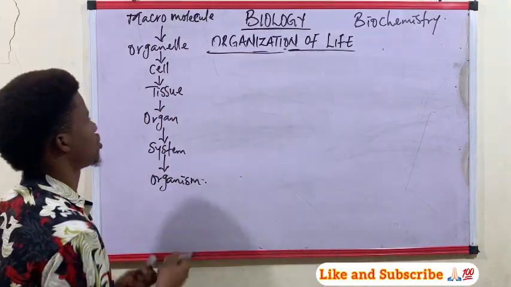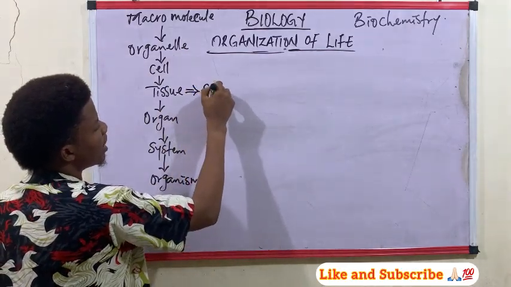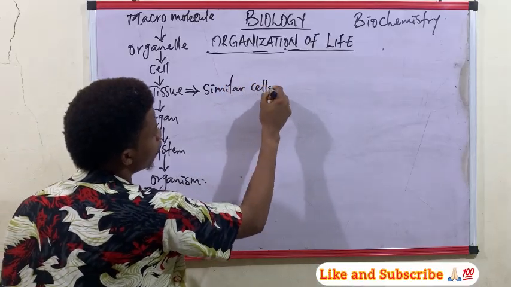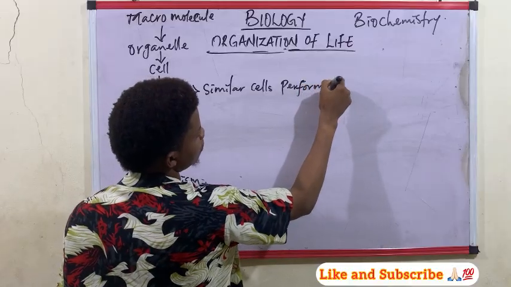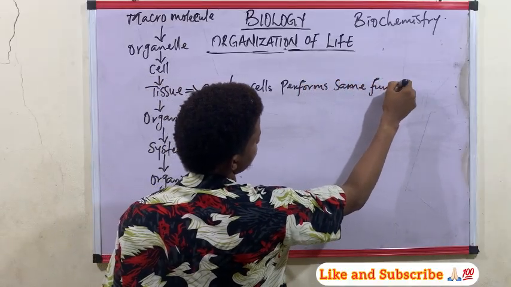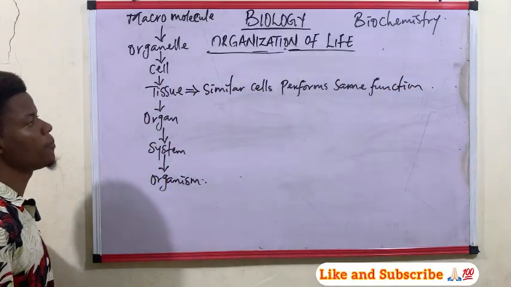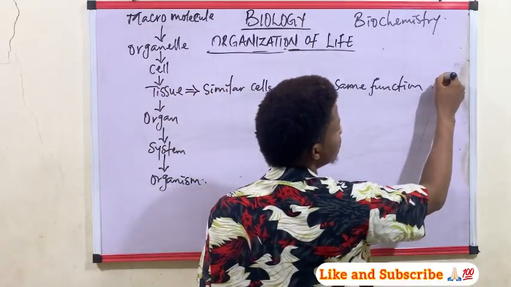Now let's talk about the tissue. We said a tissue is formed when similar cells perform the same function. Now, what are examples of tissues?